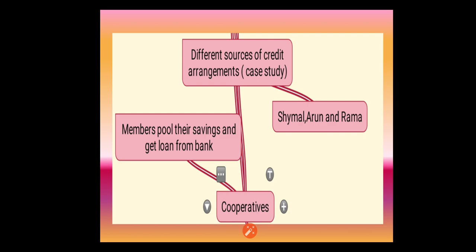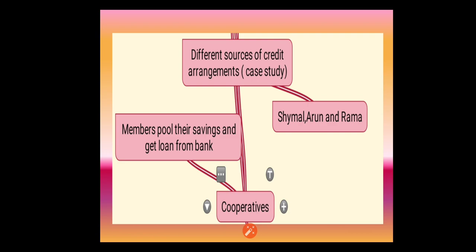Most of the time, Rama has to take a fresh loan before the previous loan is repaid. Now Rama has a loan of 5,000, and she takes loans for unproductive purposes. Because she does not have any land, she takes loans for festivals and functions like that, even when she is not feeling well.